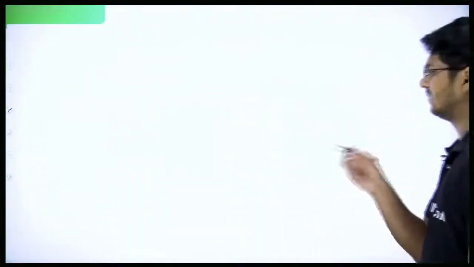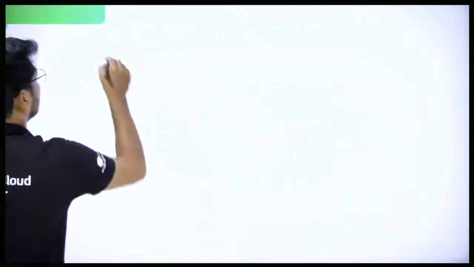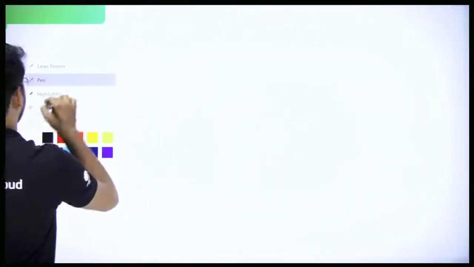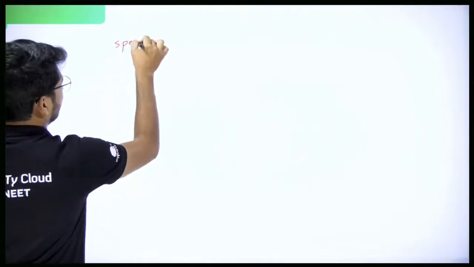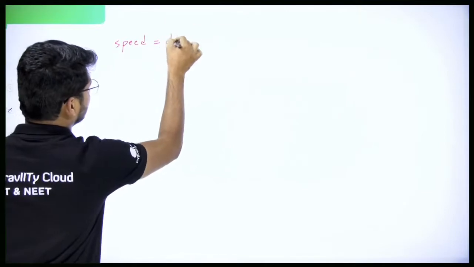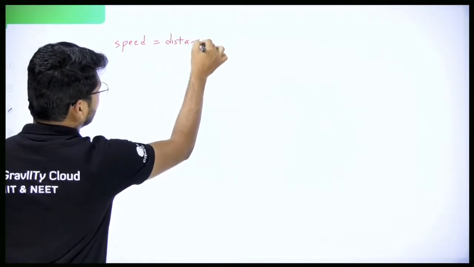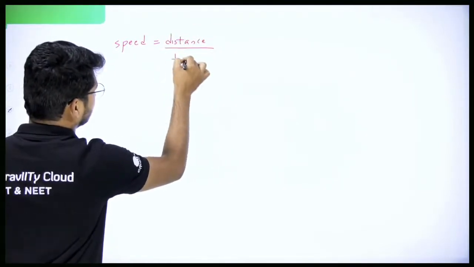Right, so let's first very quickly revise what we have learned about speed. So what did we learn? We learned that speed is equal to what? Speed is equal to distance by time. Very simple. A very simple formula.